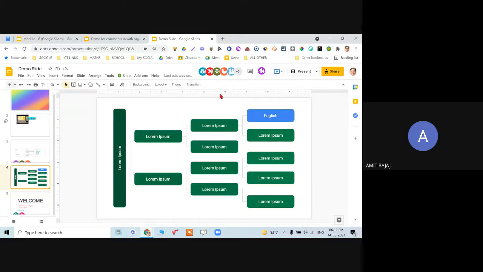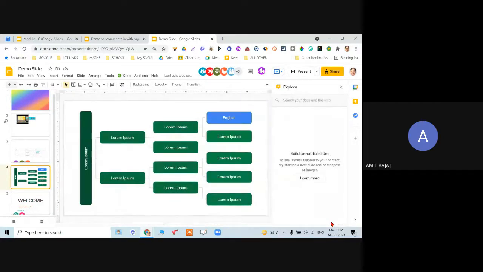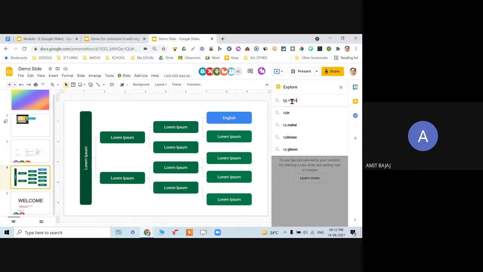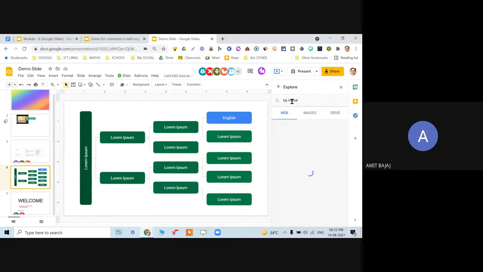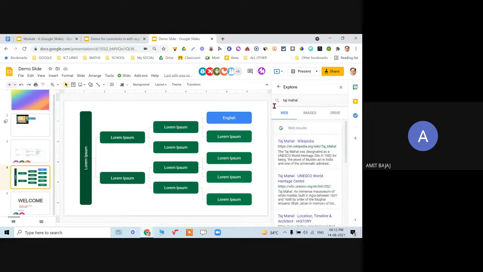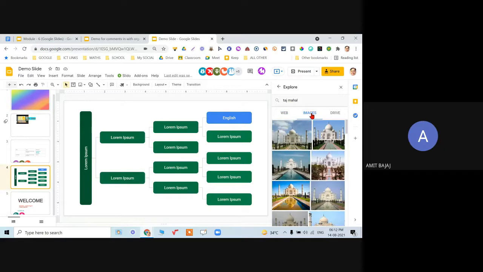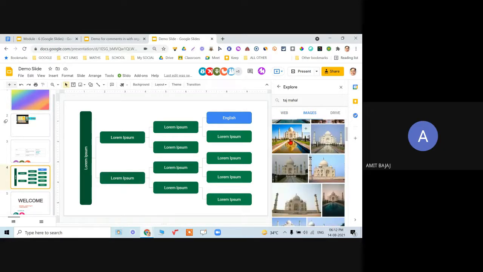Another very important and interesting feature is this. Please check it out. This right side पे explore button दिख रहा है. When I click on this explore, and now search your docs and the web. So again say let me search for Taj Mahal. And from here itself, I have the information regarding the Taj Mahal, the images of the Taj Mahal. And again, the best part is they are all copyright free.